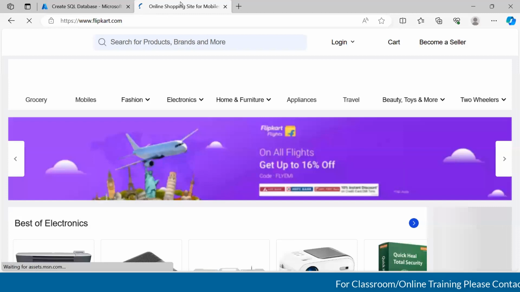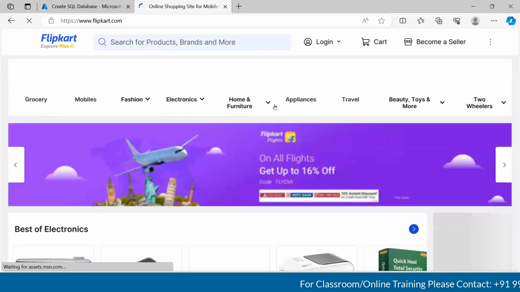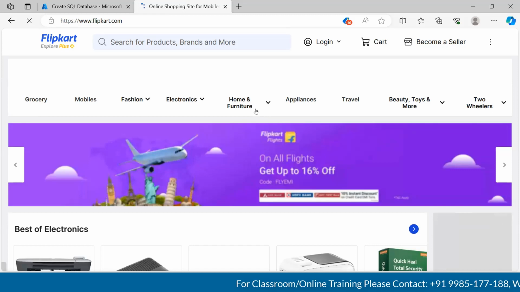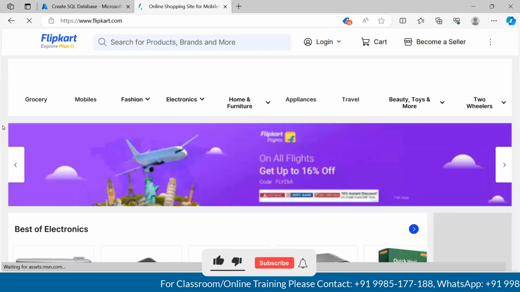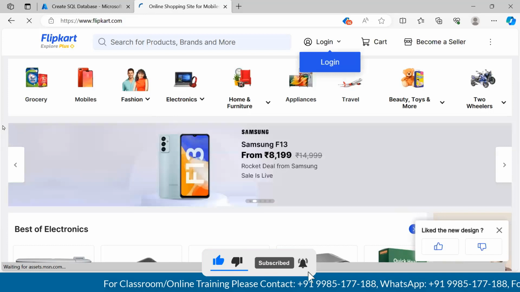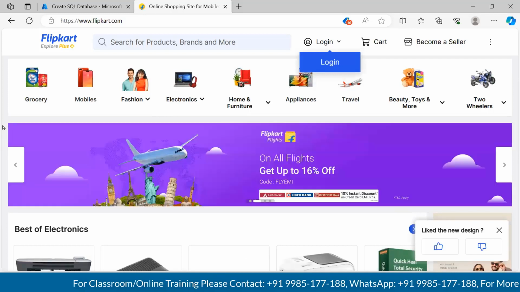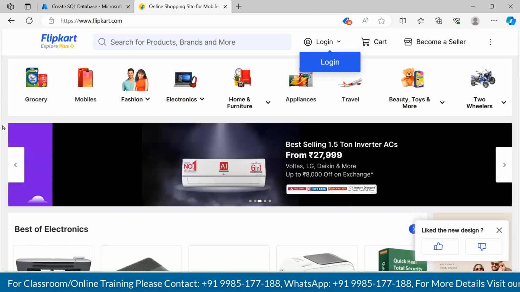Right. So see, here we have various different categories, starting from grocery, mobiles, fashion, electronics, home and furniture, appliances, and so on. If I ask you a generic question, guys, maybe not related to our data engineering: I think we are more than 15 members here, right?